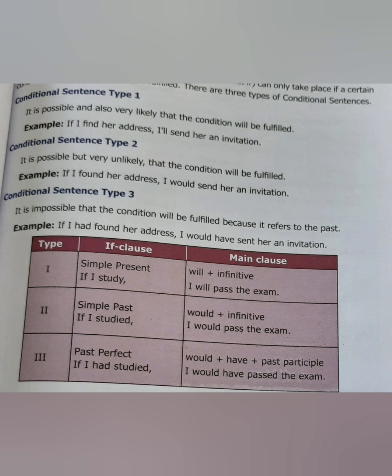If I found her address, I would send her an invitation. So it is imaginary. So conditional sentence type 3, it is impossible that the condition will be fulfilled because it refers to the past. You see, past perfect tense is used. If I had studied, I would have passed. That is would plus have plus past participle.